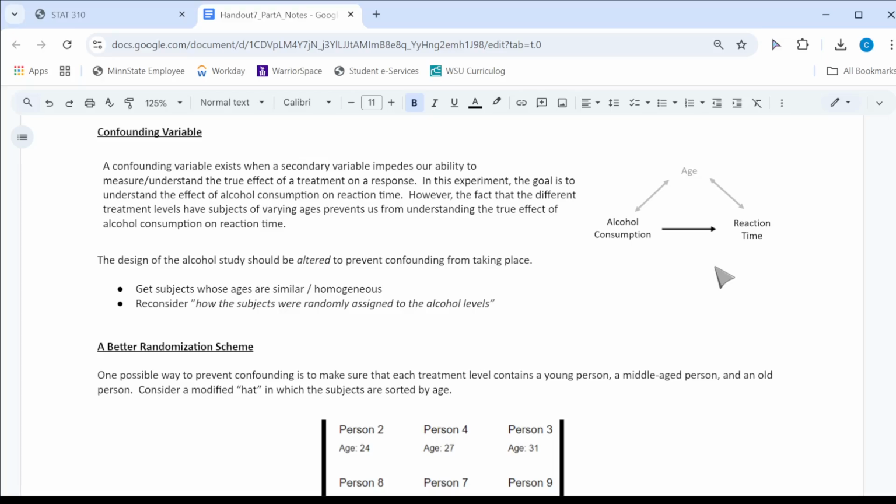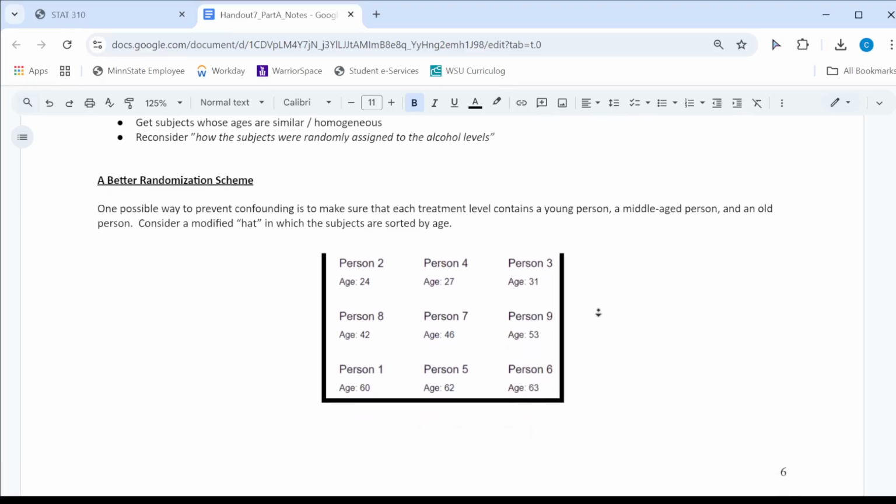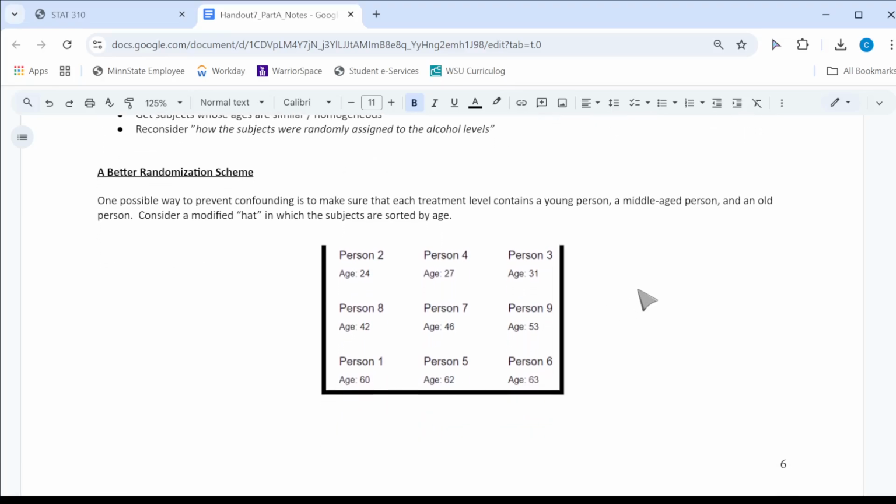When I'm analyzing alcohol consumption versus reaction time, age is adversely affecting the relationship I'm trying to develop. So age would be a confounding variable in this study, and we want to adjust for age when doing the random assignment. A better randomization scheme would reduce the effects of that confounder.